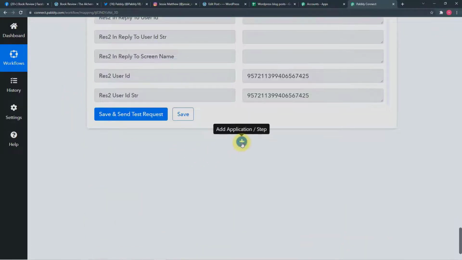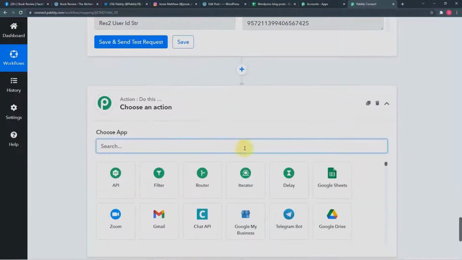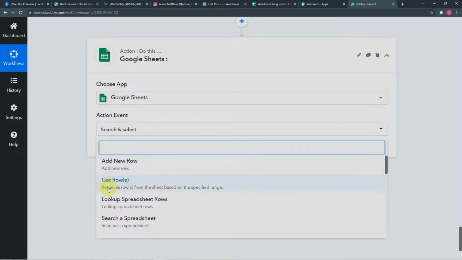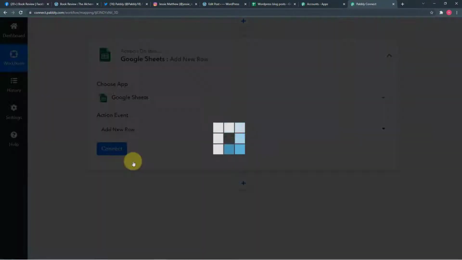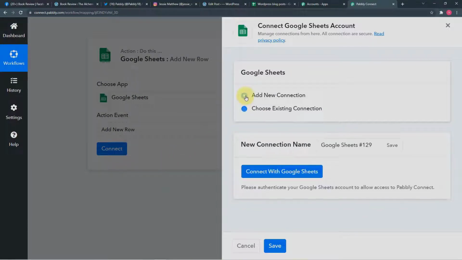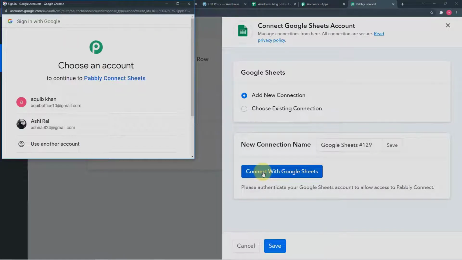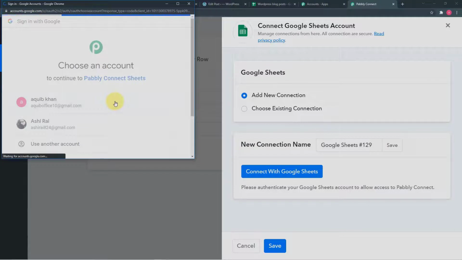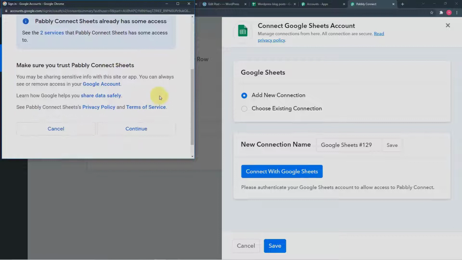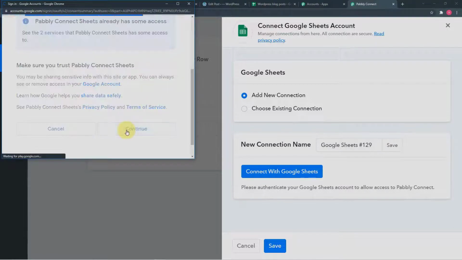have just sent. So I'm going to click here on this plus icon, and from this choose app I'm going to choose the application as Google Sheets, and in the section event I'm going to select the add new row option, then click on connect. And from this window select add new connection, then click on connect with Google Sheets. Okay, then it will ask for the email ID by which the sheet is connected, so select that email ID. Okay, and it will ask for a few accesses, which is completely safe. Just click on continue.